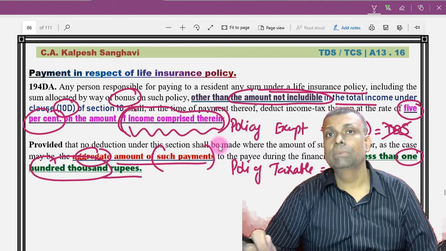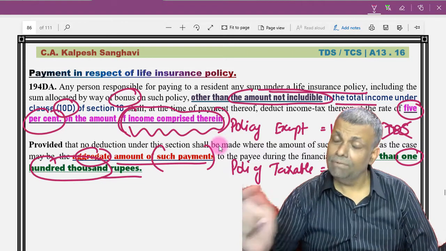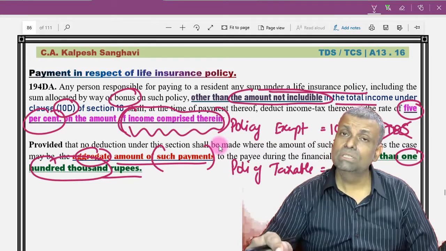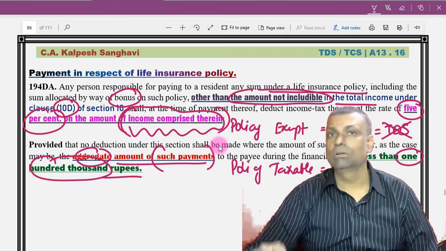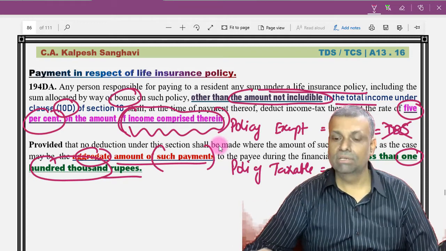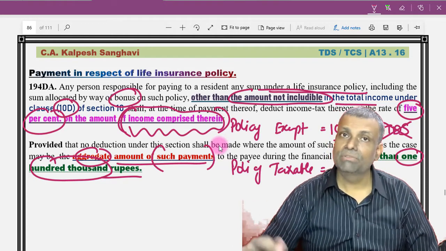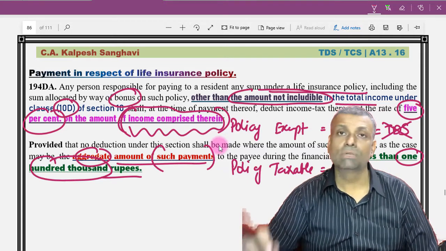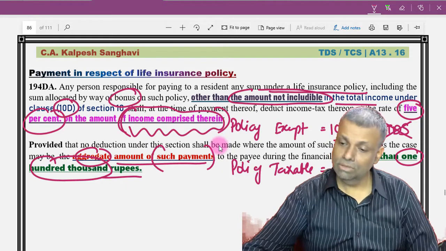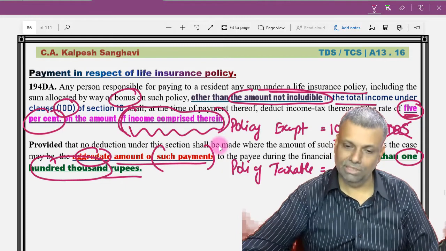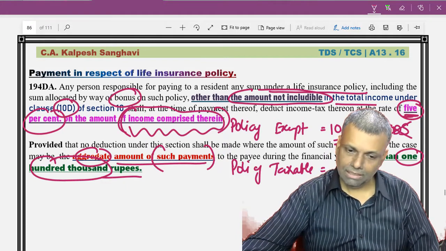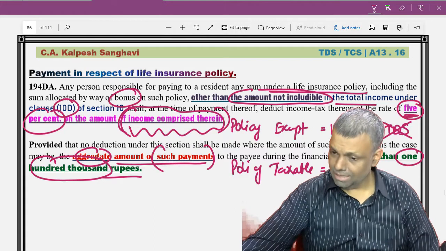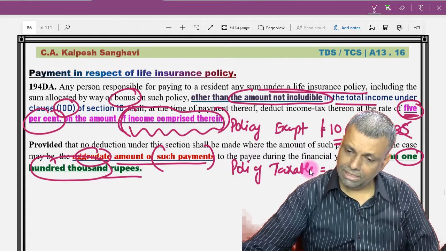So it is not 5% of the amount of the payment which is made by the LIC. If X amount is paid, how much is the income portion in that particular policy? Understand that. So it is 5% of the income portion which you have to consider for the purpose of TDS. So here also that particular working has to be done. Okay. Now, first of all, let me tell you the section 10(10)(d) provisions.